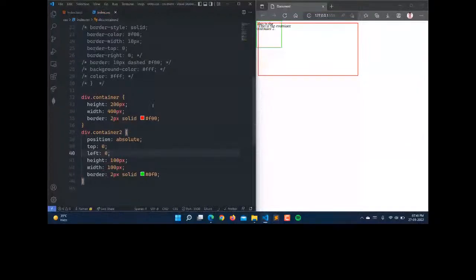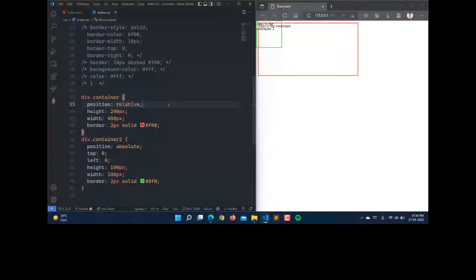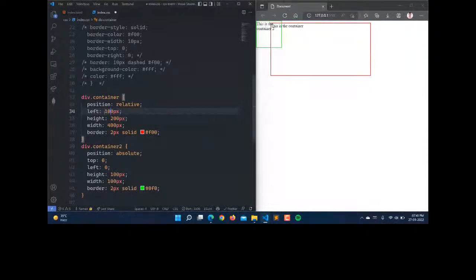Now position relative means that when I change the left, top, and bottom, it will not change its original position, it will extend its position. Like here I'm writing left as 50 pixel. Here you can see that it is extending the position. Left is 50 pixel, and here let it be 500 pixel.